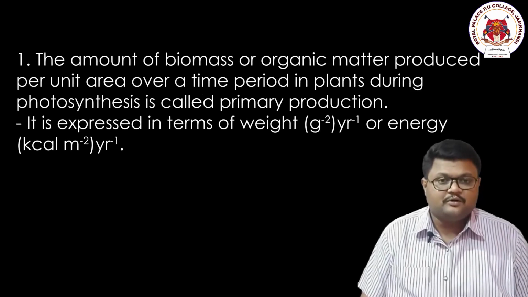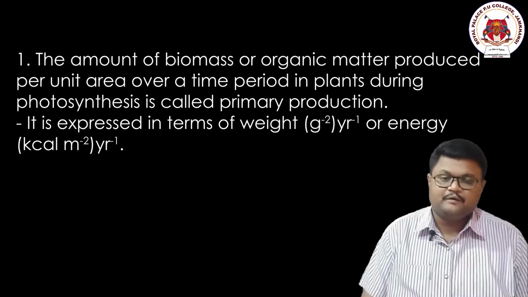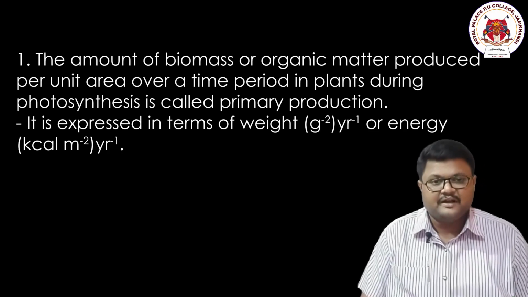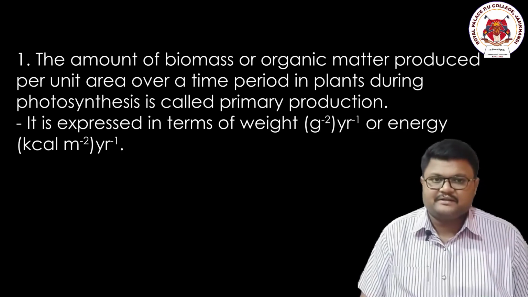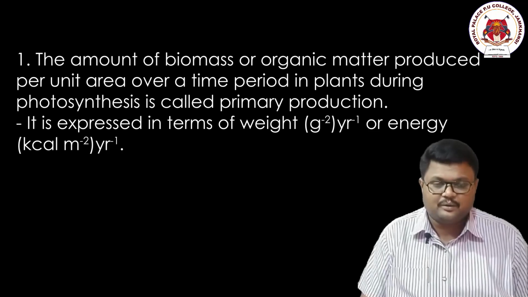For the primary productivity definition, I can go with the productivity definition itself. That is the amount of biomass or organic matter produced under a specific area and a specific time during photosynthesis by the plants is called primary productivity. It is the same as the productivity definition.